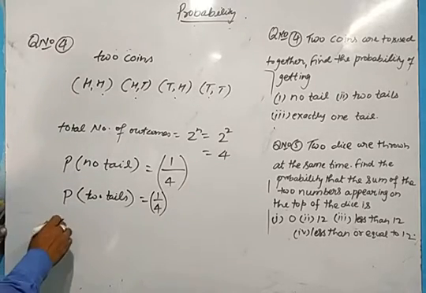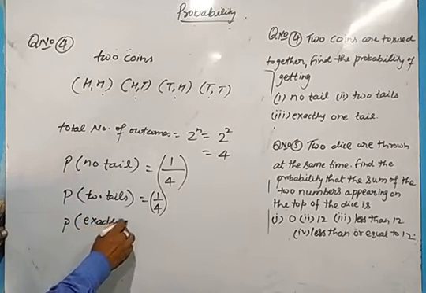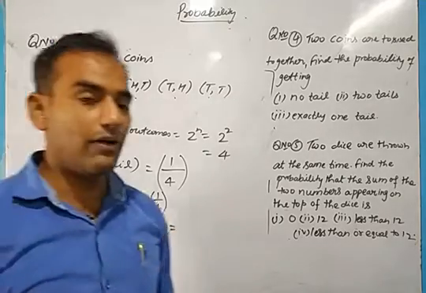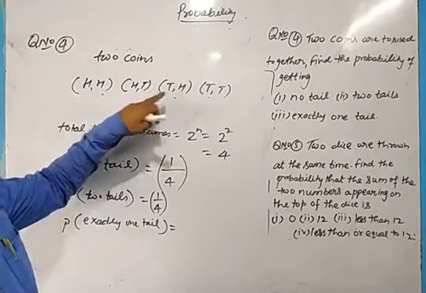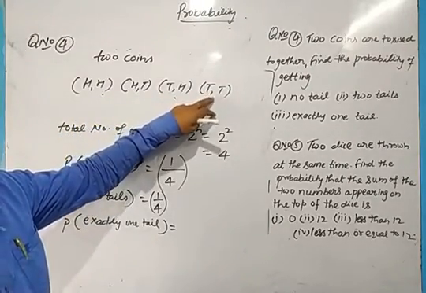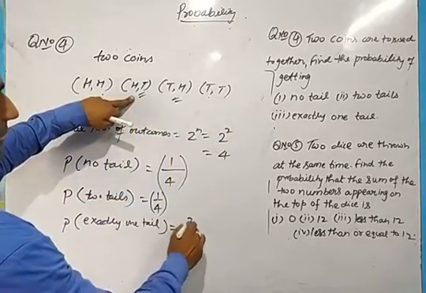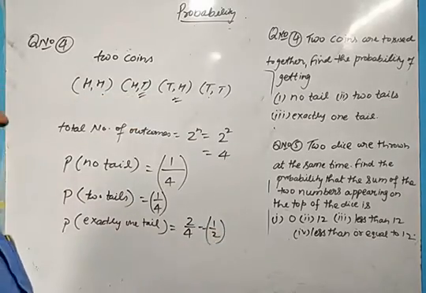Probability of getting exactly 1 tail. If it had asked only 1 tail, then you could have counted this and this also. But exactly 1 tail is asked for, so this is the condition and this is the condition. So we will write 2 upon 4, that is 1 by 2, meaning 50% chances are there to get exactly 1 tail.